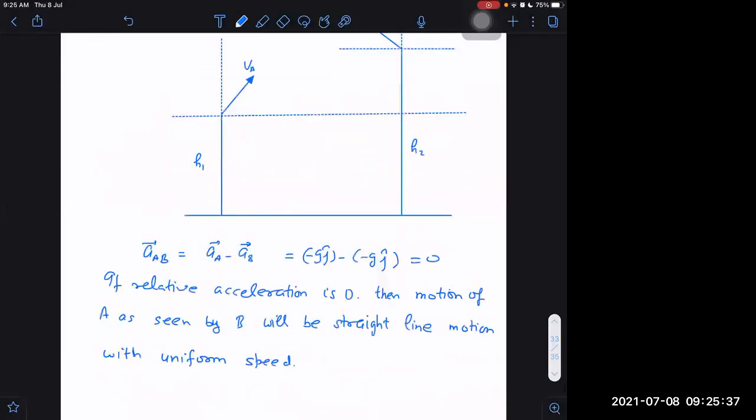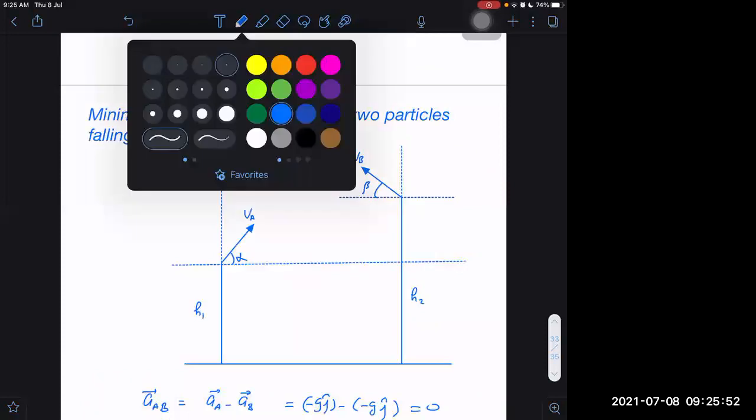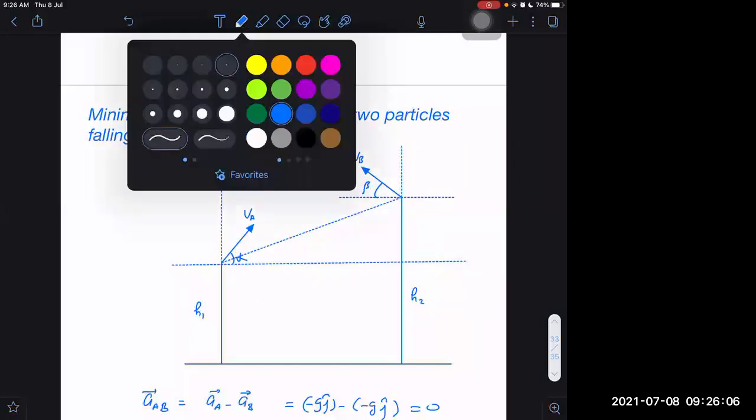So if it is like that, then don't you think it is the same as the case of two cars? And what do we do when there is a case of two cars? Observing from one car, relatively we will do.